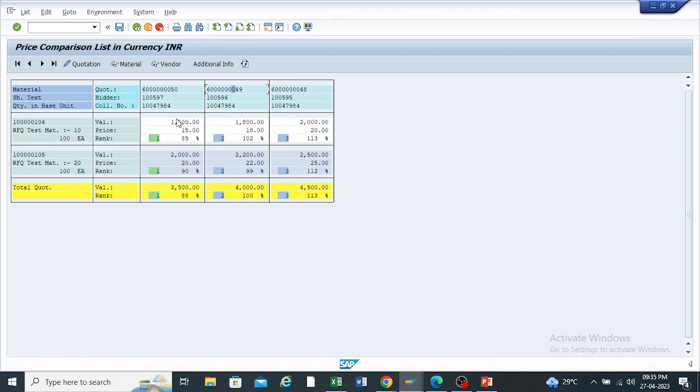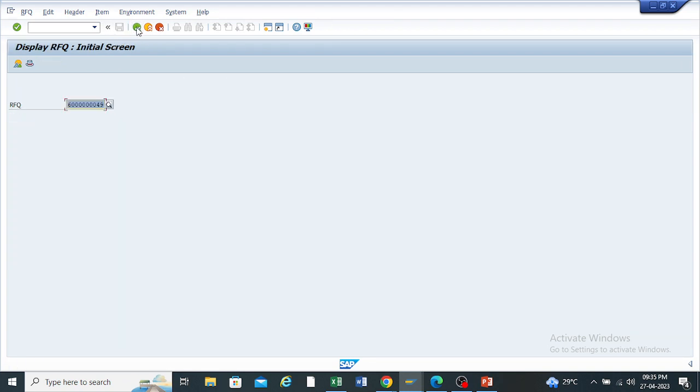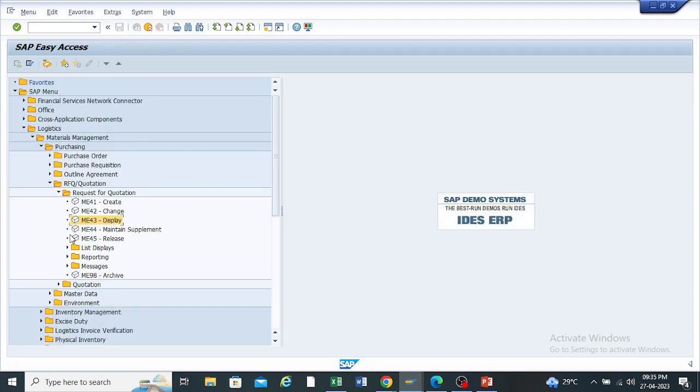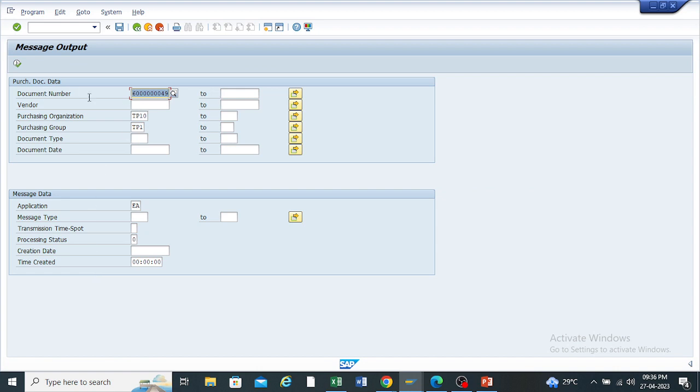Okay. So if you want to check the messages SAP is giving, just go back. Okay. So here is the option of messages. So the transaction code for the print of that message is ME9F, and enter your document number here. Okay.